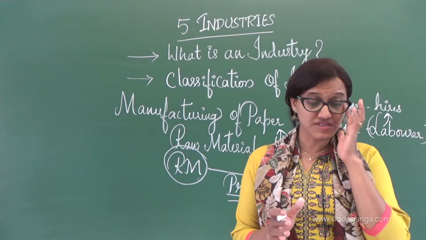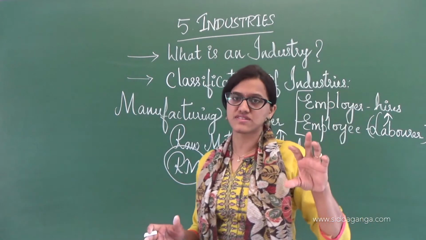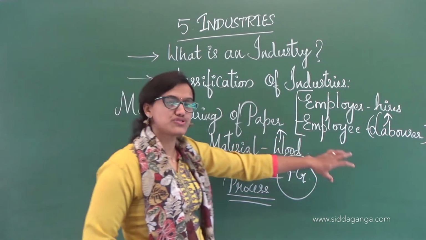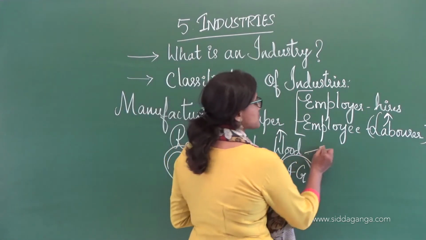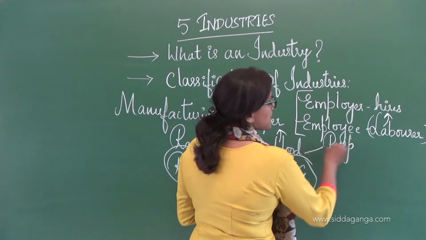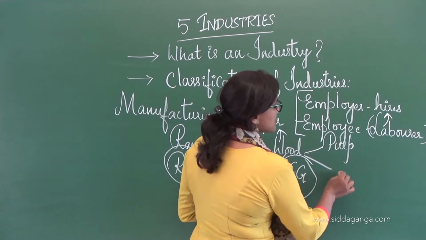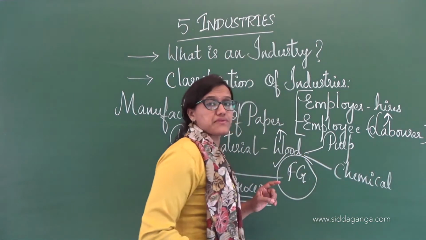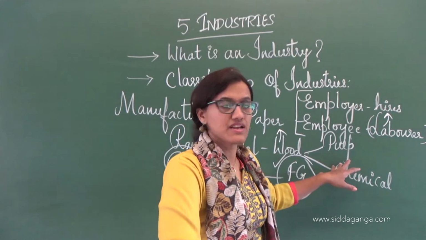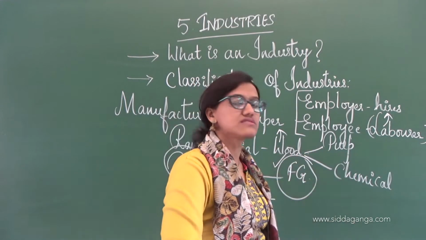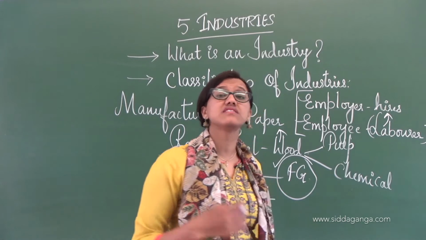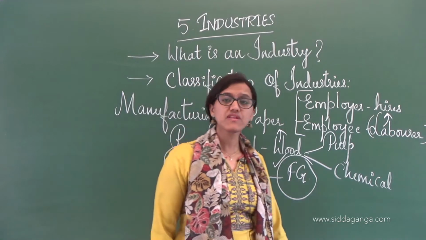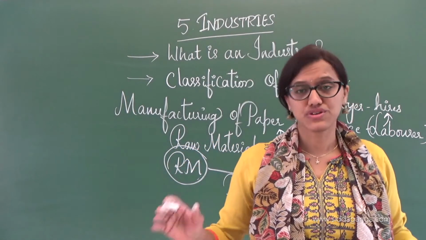As I told you, there are two processes. One is wherein the wood is changed to pulp. Under the first process, the wood is converted into pulp. Then the pulp mixes with chemicals and produces paper. So there are two processes: one is making pulp, the other is adding chemicals. Chemicals are necessary, used to produce or give finished goods.